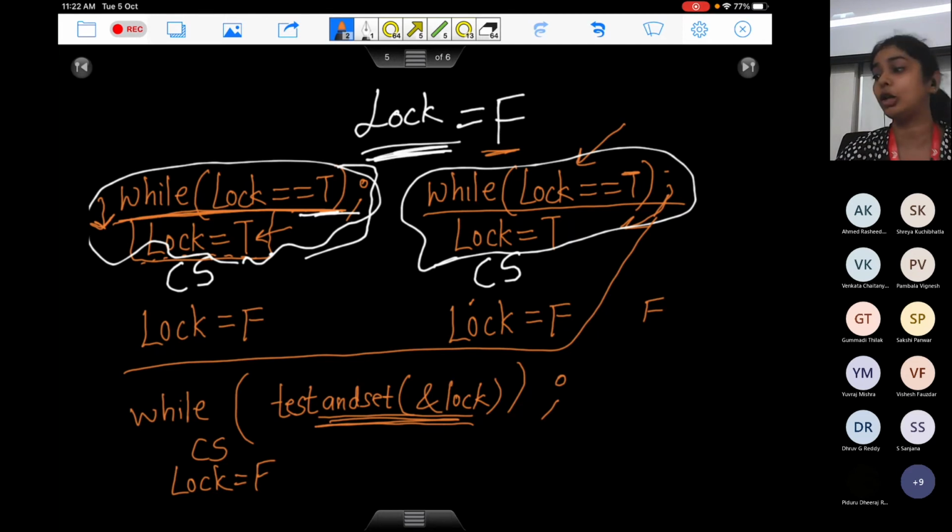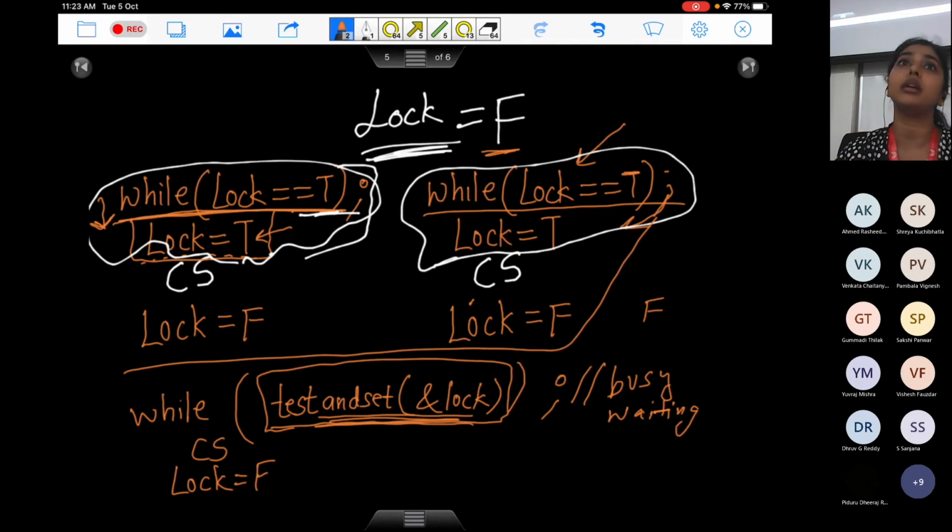So you are still going to keep busy waiting here. This process cannot execute further. And what makes this solution work effectively is that this entire thing happens atomically. Whenever you are applying this function, this entire thing will happen at once. Every process is doing the same thing.